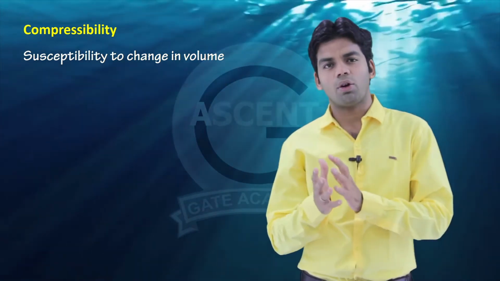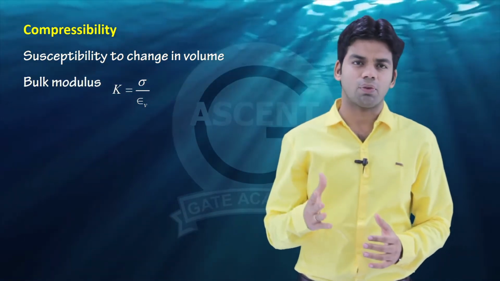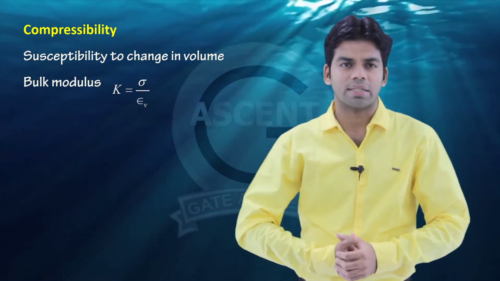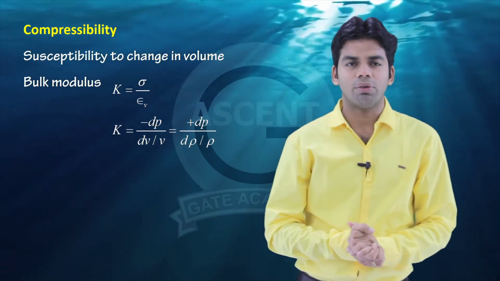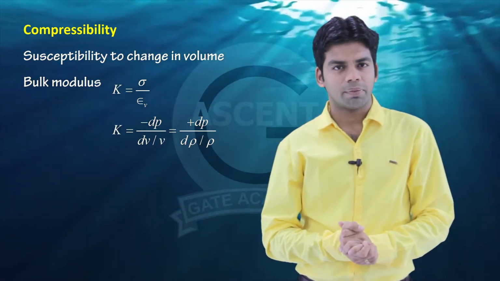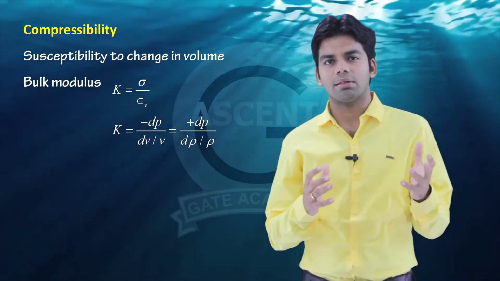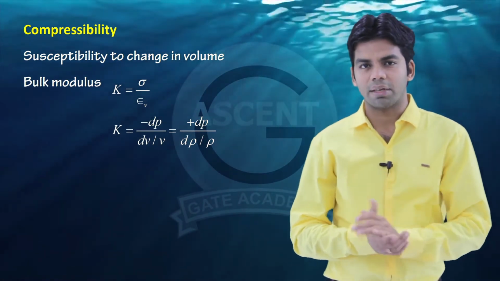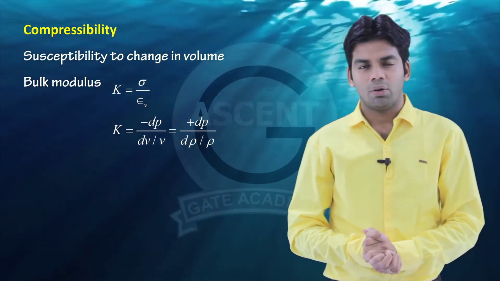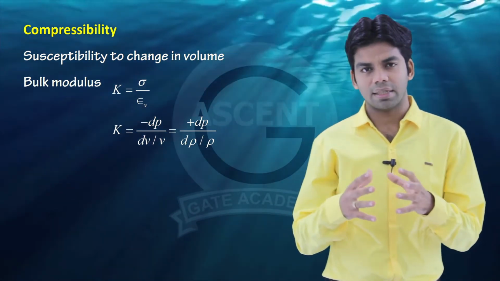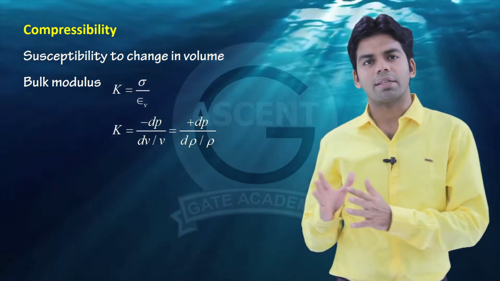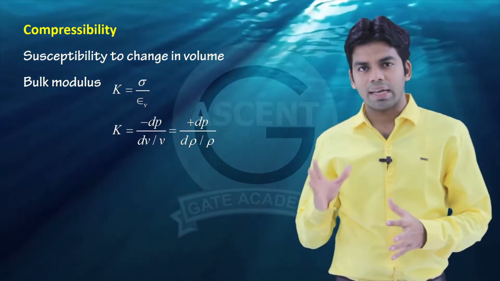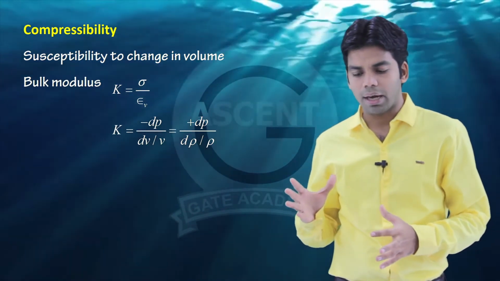Now we have seen one property, bulk modulus K, which is equal to normal stress upon volumetric strain. Now suppose a component is subjected to force dP from all sides, so the bulk modulus will be equal to dP upon dV by V, and since the volume is decreasing, as we are applying a compressive force, this bulk modulus K will be equal to minus dP upon dV by V. Further in terms of density, since density is increasing as we are compressing, this can be written as dP upon d rho by rho, positive, because density is increasing. So this K is equal to dP upon d rho by rho.